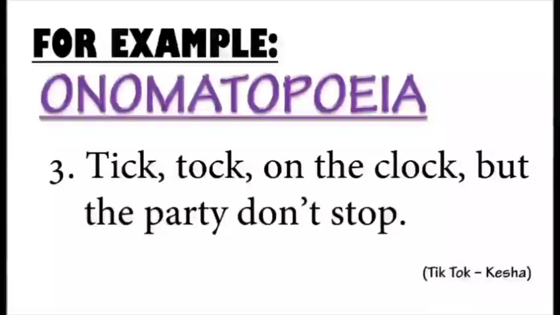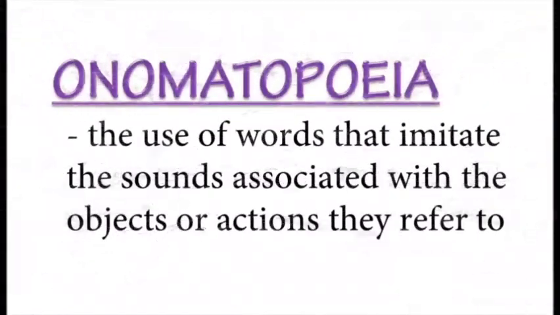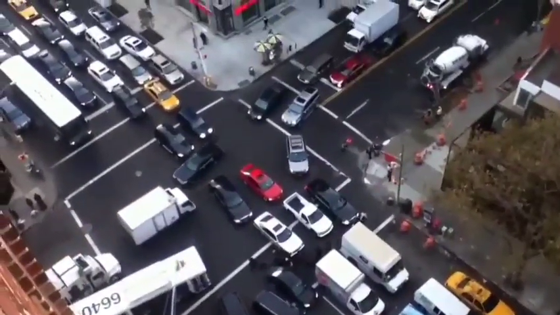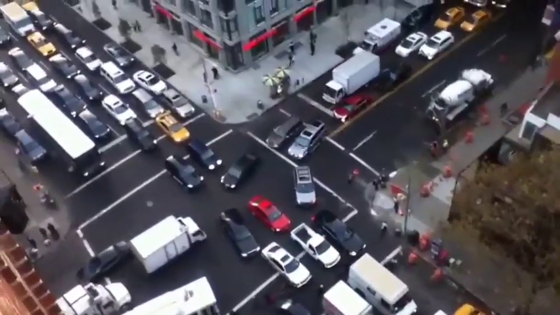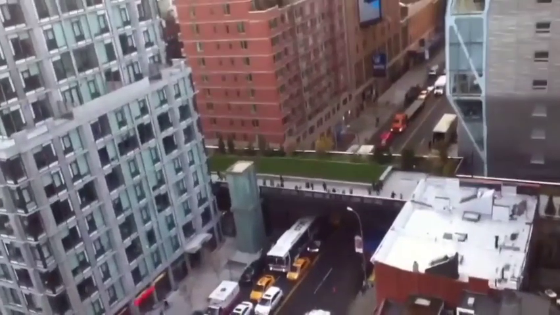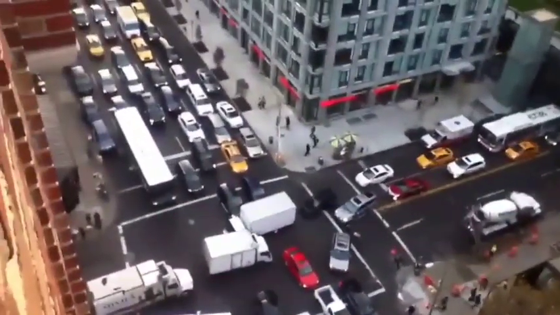So here the sound is being referred to. The third one is knock, knock, knock at the door. This is also a sound. So onomatopoeia is basically related to the sound produced by different objects or incidents, the use of words that imitate the sound associated with the object or action they refer to. Now here we can see the sound of the car, the honking of the car. Many more examples we have in our real lives.